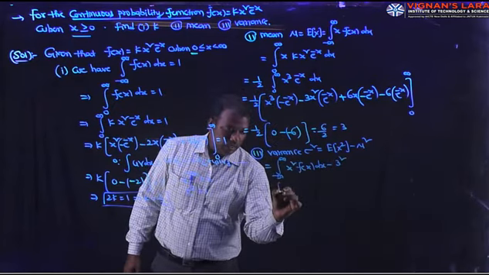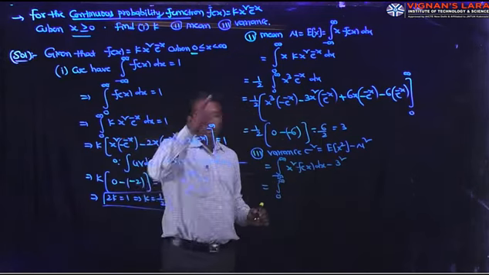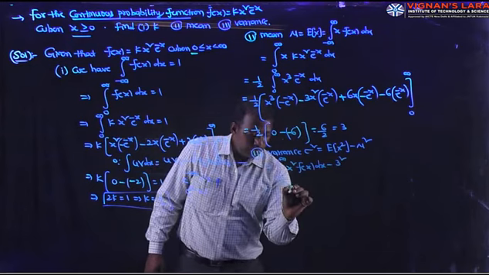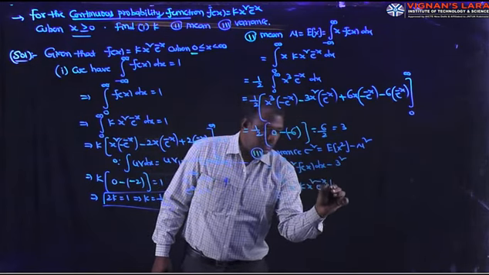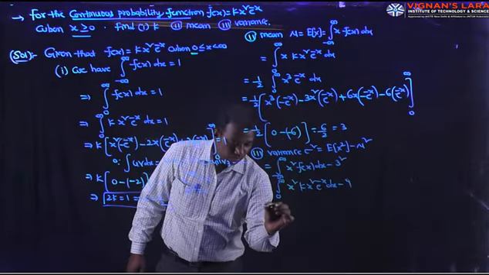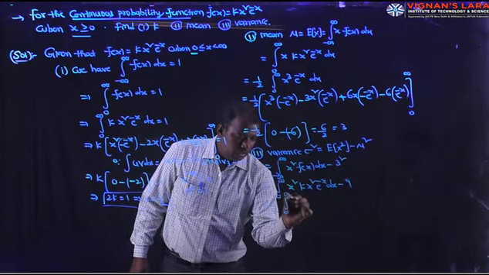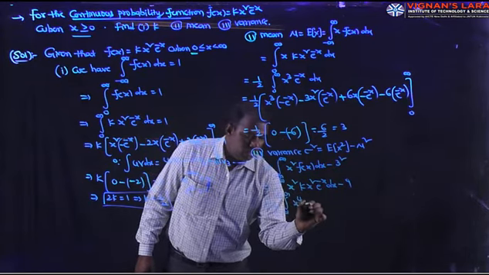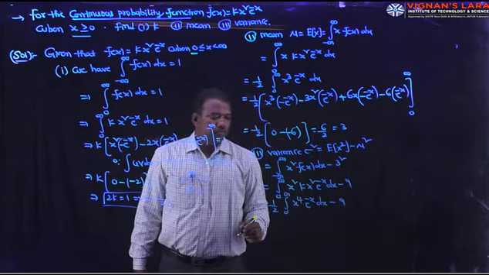And here minus infinity to plus infinity becomes 0 to infinity, since the lower limit is 0. x square k x square e power minus x dx minus 9. And the value of k is 1 by 2, 0 to infinity, it is x power 4 into e power minus x dx minus 9.